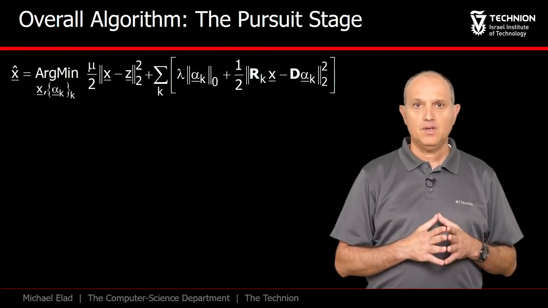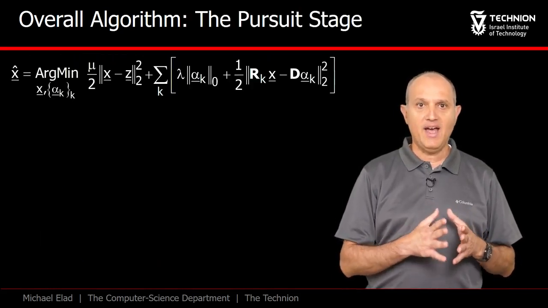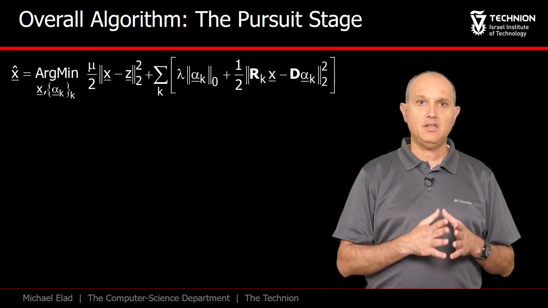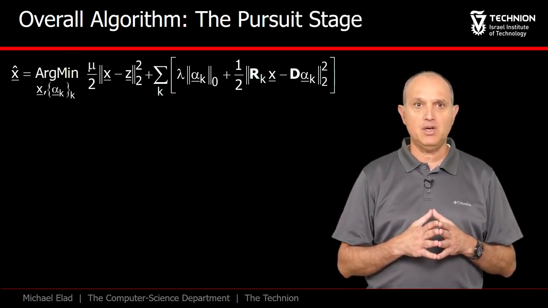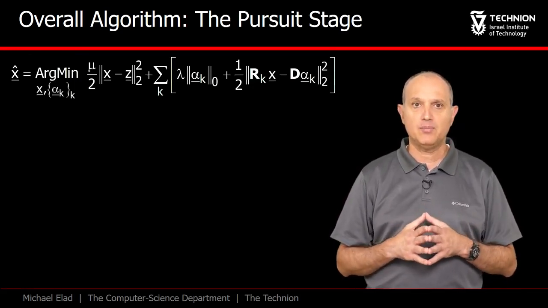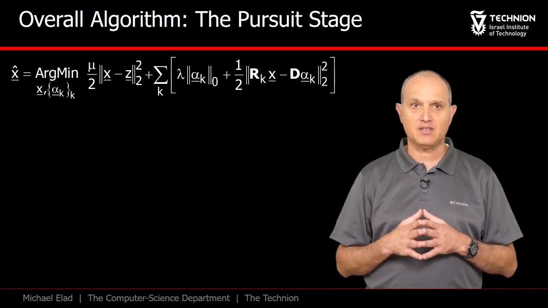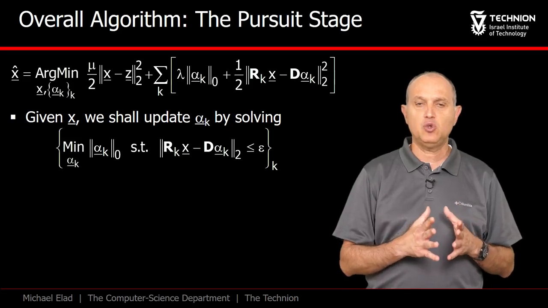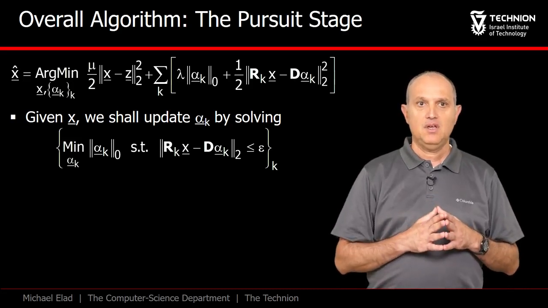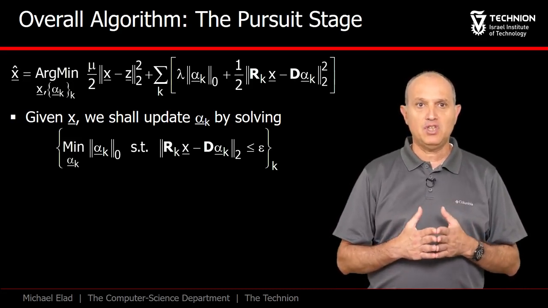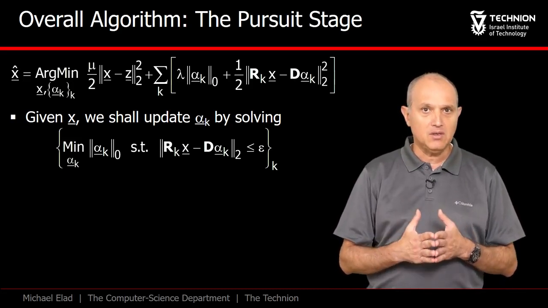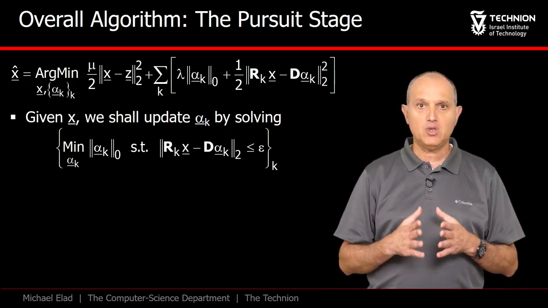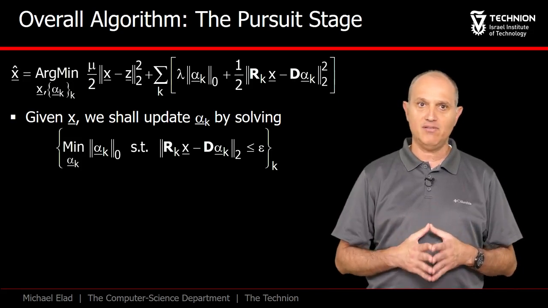This is our problem, and suppose that somehow we have x in our hands. Updating the alphas to minimize the above expression leads to an independent set of pursuit problems, one per each patch of x. When the algorithm starts, we suggest to initialize x by setting it to be z. In that case, the level of noise in each patch is known to be n squared times sigma squared, so we can approximate P0 epsilon to meet this error level.